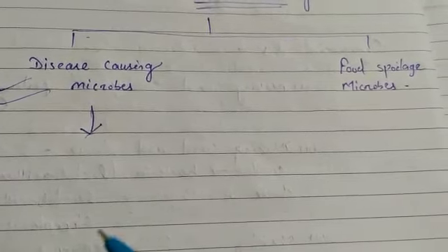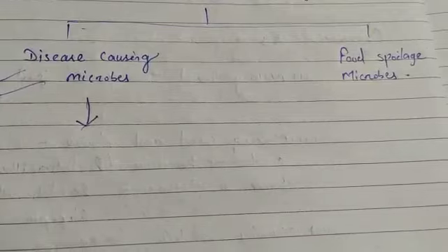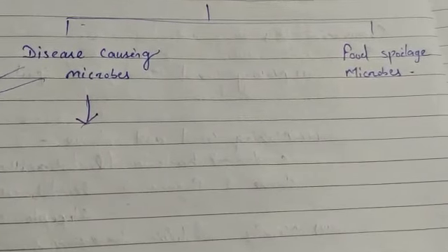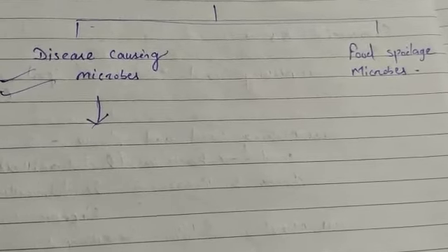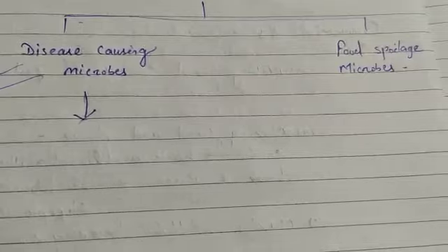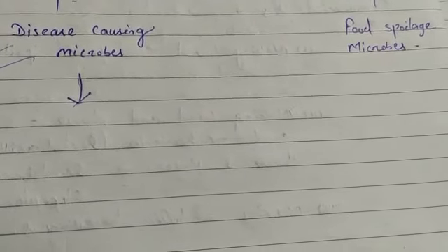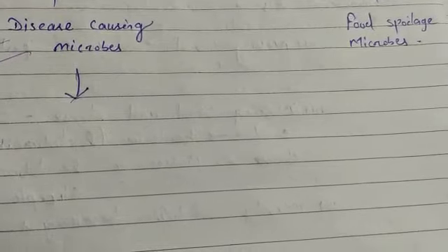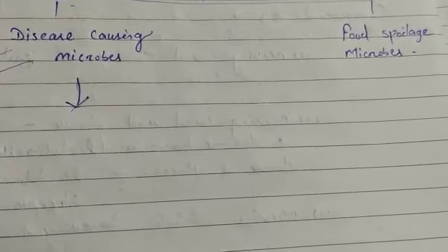These pathogens are present in air, water, and food, so diseases can be spread. Some of the diseases can be spread by direct physical contact with the infected person, through air, water, food, or contact. For example, common cold. When a person with a common cold is sneezing near you, or sometimes it is transmitted through the air, then you are also getting the common cold.